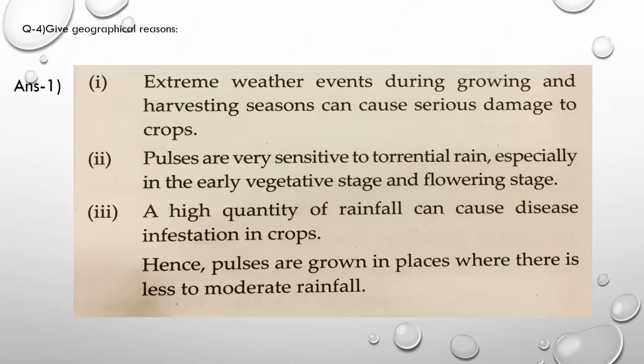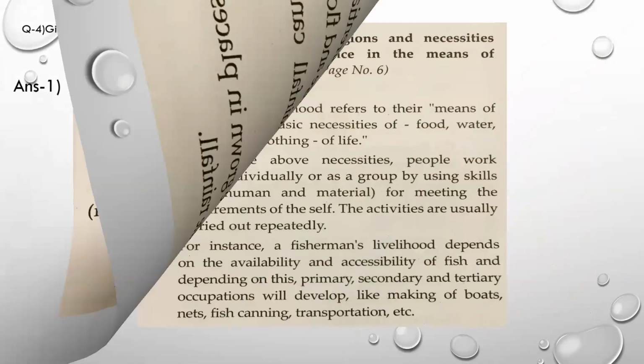Point number 1, extreme weather events during growing and harvesting seasons can cause serious damage to crops. Number 2, pulses are very sensitive to torrential rain, especially in the early vegetation stage and flowering stage. 3, a high quantity of rainfall can cause disease, infestation in crops, and therefore pulses are grown in places where there is less to moderate rainfall. So these are the points expected to be written in this answer.